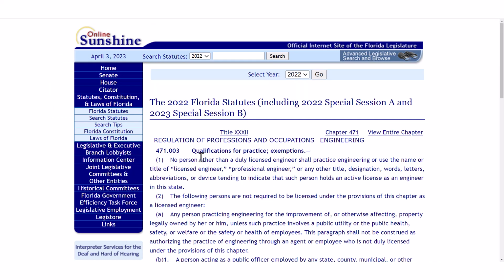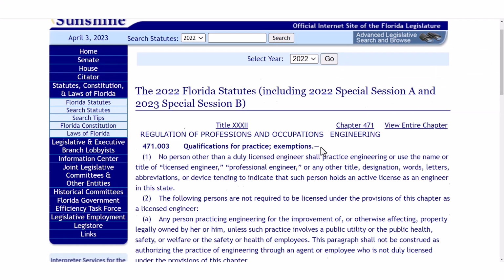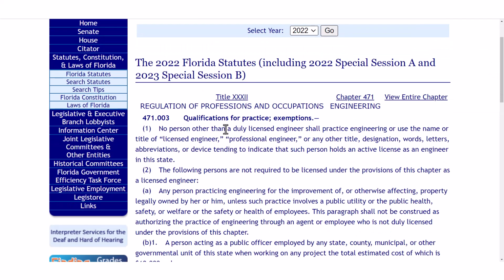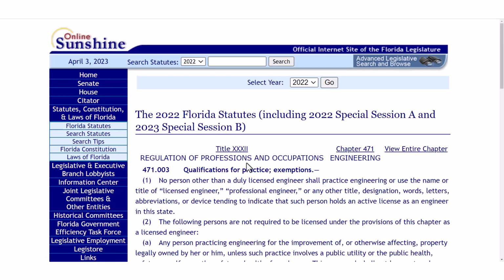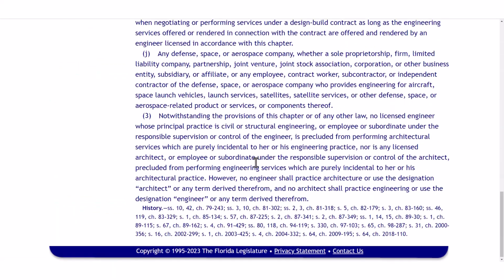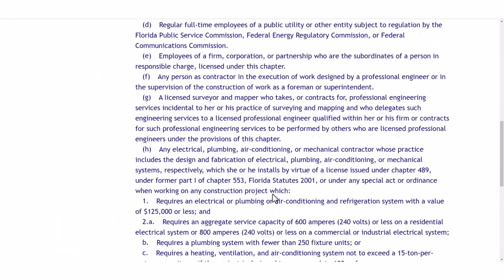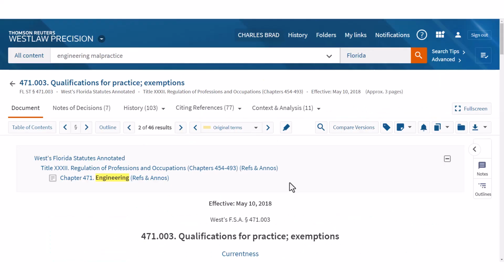So let me show you another piece of codified law. This is a Florida statute relating to engineering and licensing for engineers. And on the website, you see here, it is just the statute and no other cross-references. But then if you look at the same thing online, you see up here there are 7 cases that interpret this section on engineering and being licensed.